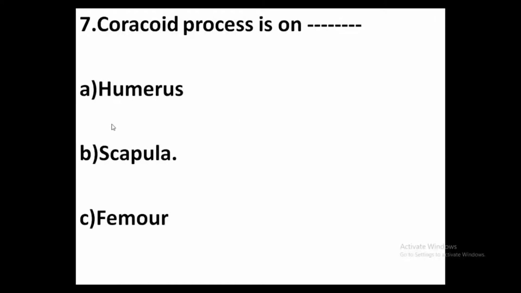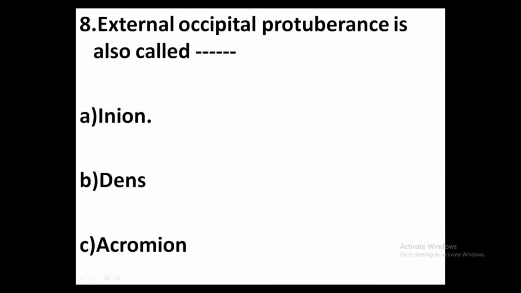Seventh one, coracoid process is on option A, humerus. Option B, scapula. Option C, femur. Answer B, scapula. Coracoid process is on scapula. Eighth one, external occipital protuberance is also called option A, inion. Option B, dens. Option C, acromion. Answer, option A, inion. Each human skull has a natural bump on back of head and this bump is called inion.